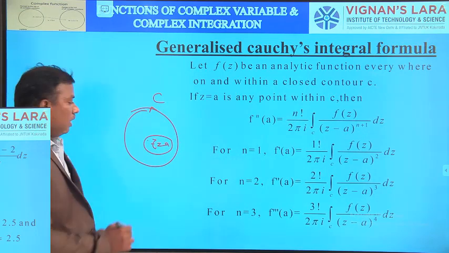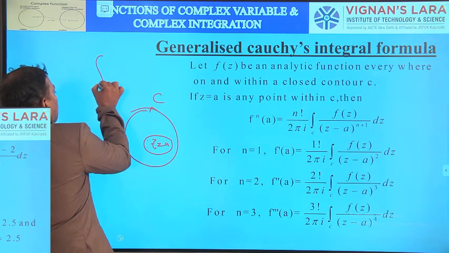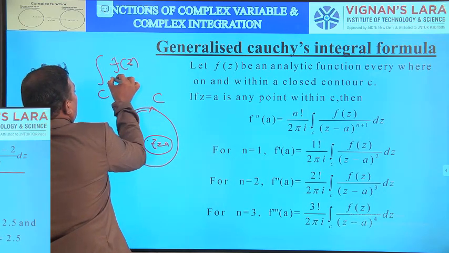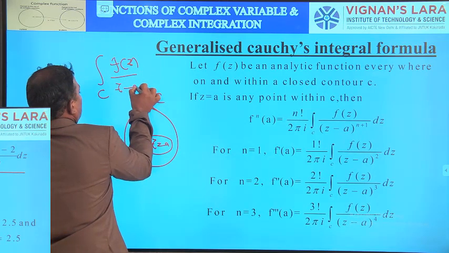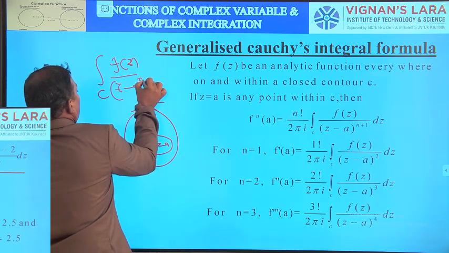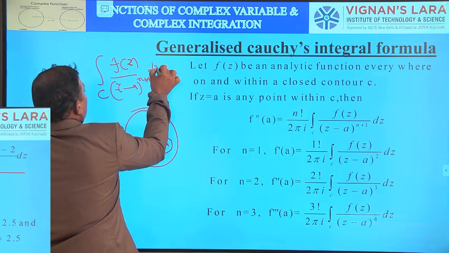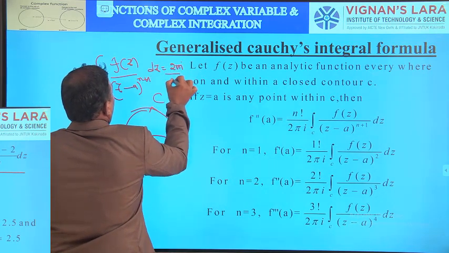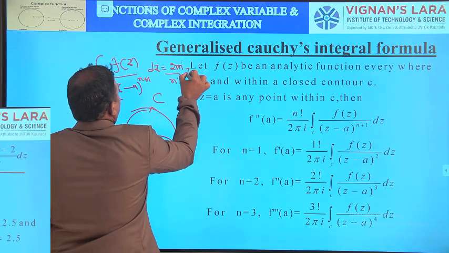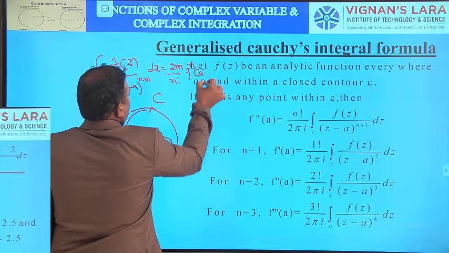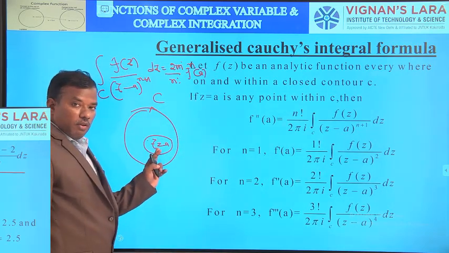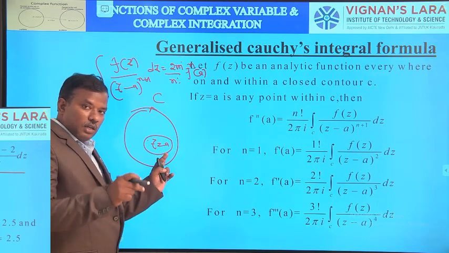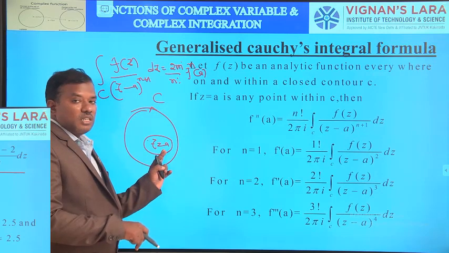So this is nothing but integral over C of f of z by z minus A whole power n plus 1 dz equal to 2 pi I by n factorial into f power n of A. Here f of z is analytic everywhere except at z equal to A. Here C is the circle, and z equal to A lies inside C.